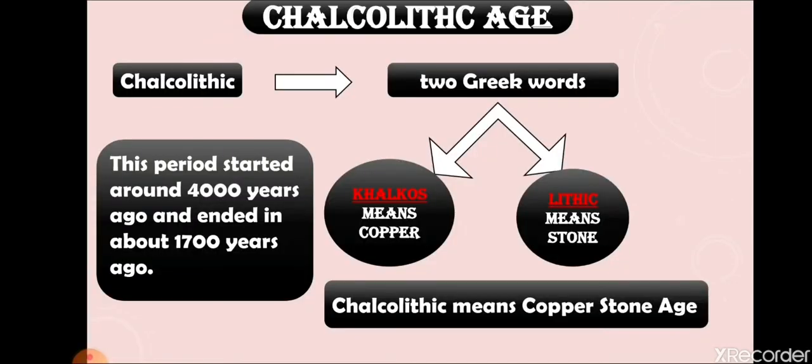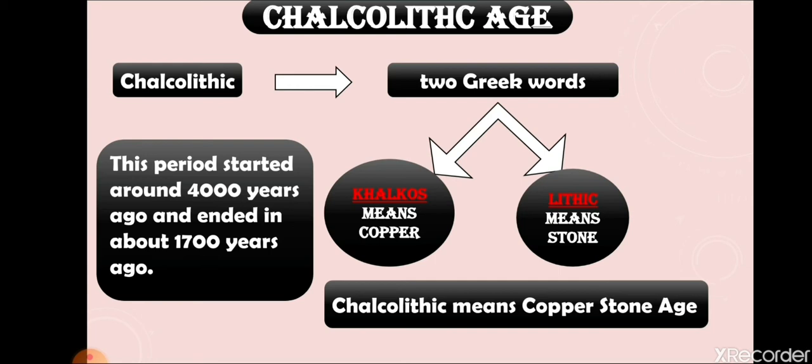Now next we are going to see the Chalcolithic age. So what was the Chalcolithic age? After the Neolithic age, or during the Neolithic age only, early humans discovered a metal. That metal was copper.